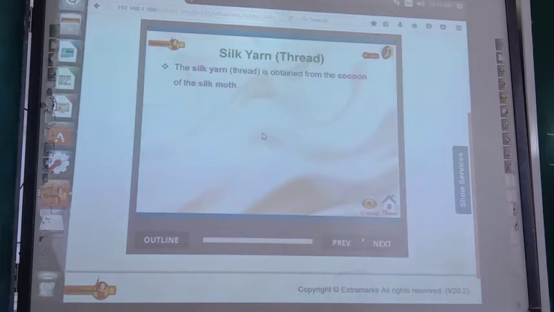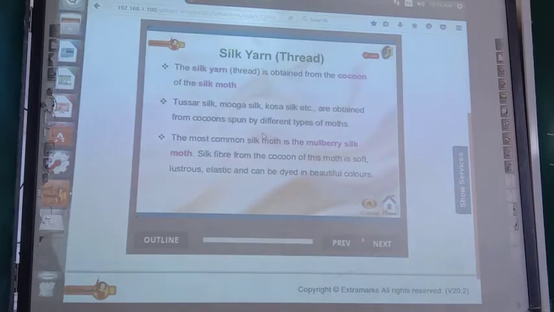The cocoon of the silk moth. We'll tell you what the cocoon is also. Tussar silk, munga silk, kosa silk, etc. are obtained from the cocoons spun by different types of moths. The most common silk moth is the mulberry silk moth. Silk fiber from the cocoon of this moth is soft, lustrous and elastic and can be dyed in beautiful colors. The scientific name of mulberry is Morus alba.